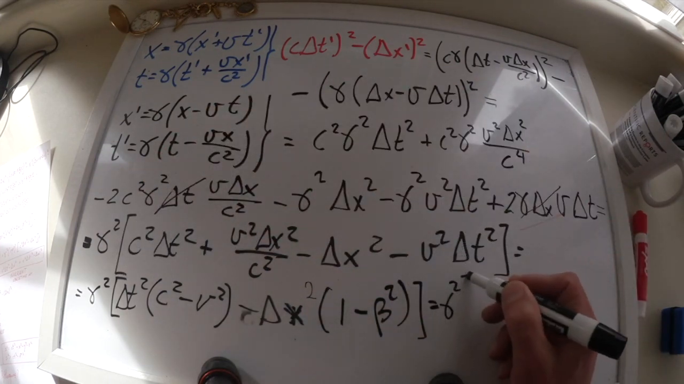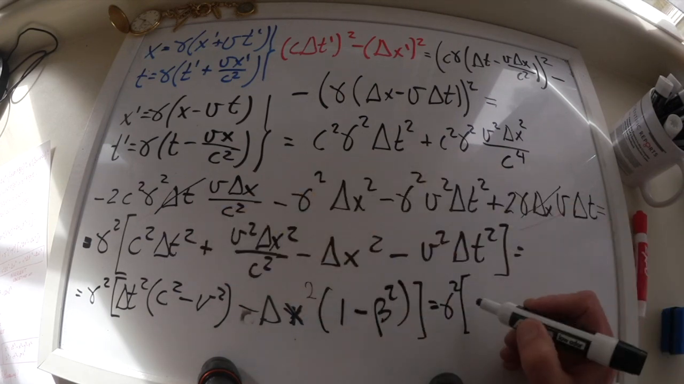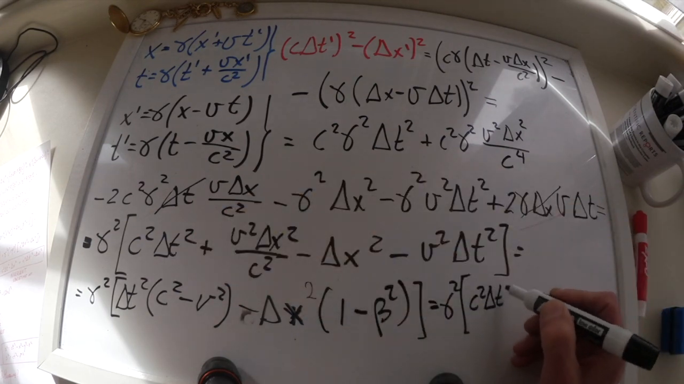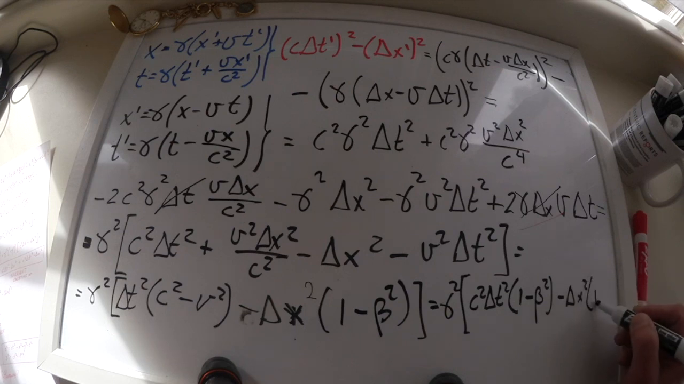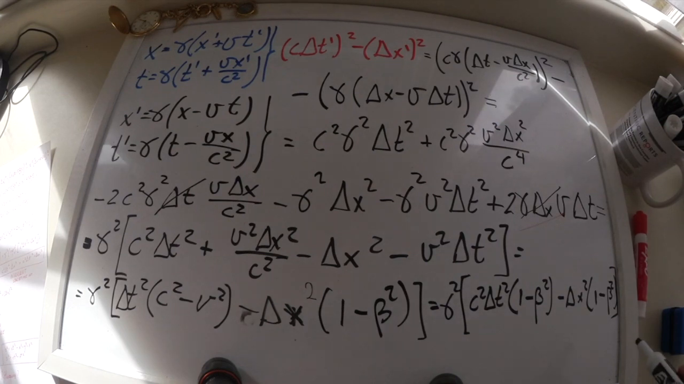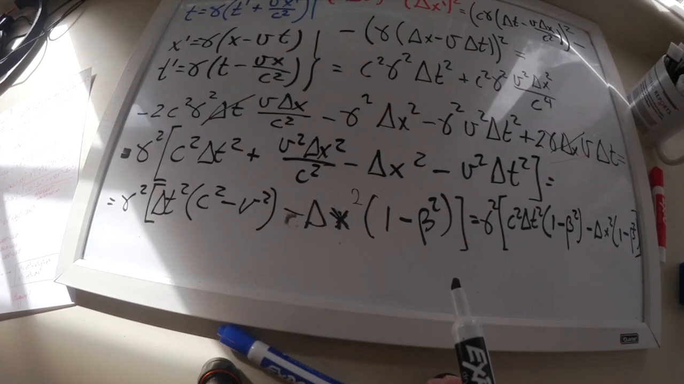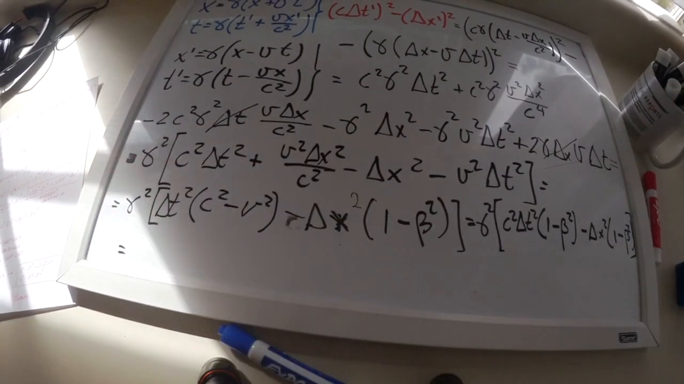Okay, now here I'm going to take out a c squared out of there, so I'm going to write the following. This gamma squared is out of everything. Now I have this c squared delta t squared, parentheses, 1 minus beta squared, minus delta x squared, parentheses, 1 minus beta squared, and it's closed. Now that I have that, look at this, 1 minus beta squared, 1 minus beta squared. I can take it out of this mess, and it happens that gamma squared is 1 over 1 minus beta squared.